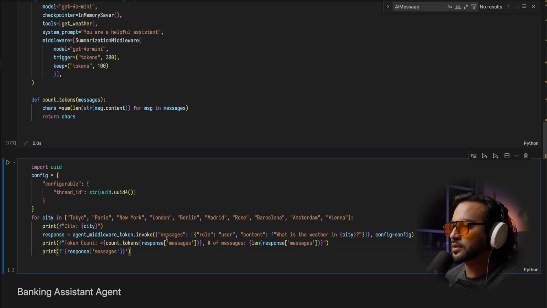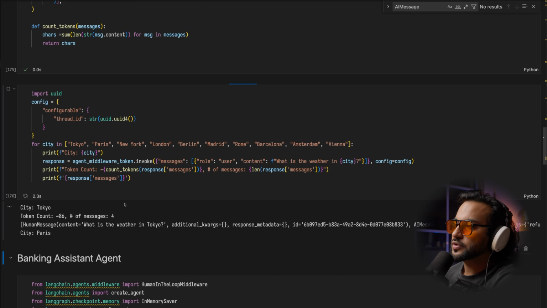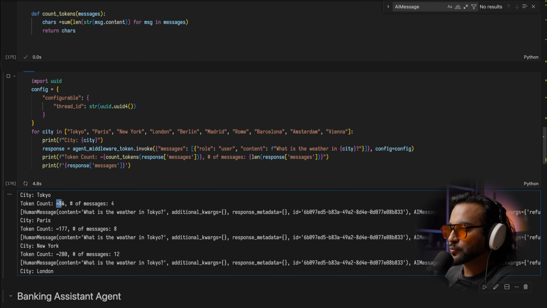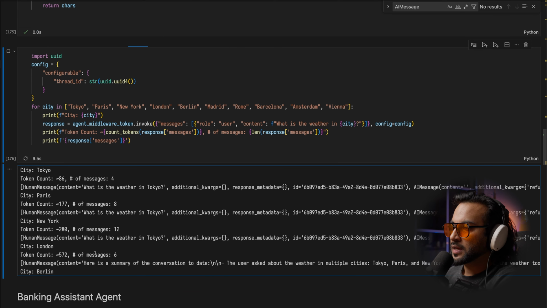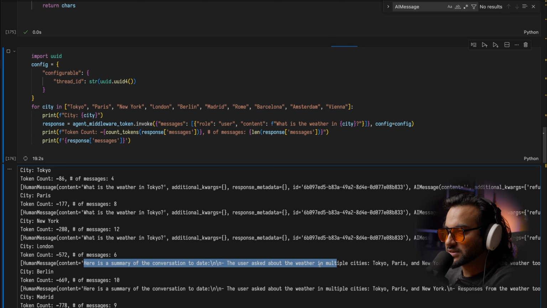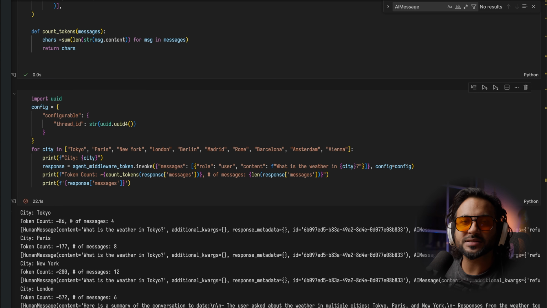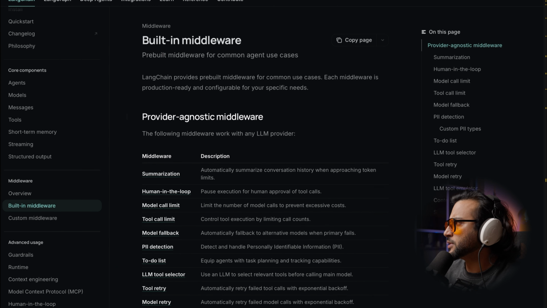So this is what our loop would be. Let's run this and see what happens. If you notice, it's printing that approximately 86 tokens are used until now, then 177, then 280. And now notice, as soon as it hit 300, it triggered the summarization. It started summarizing right here. So that's how you can have token based summarization as well. So guys, this is how you use middlewares. There are many more middlewares that LangChain provides by default, built in. So let me show you this.